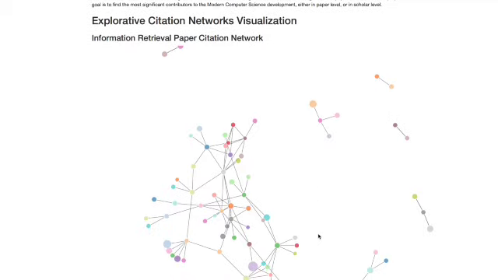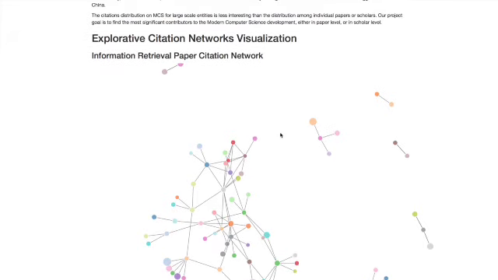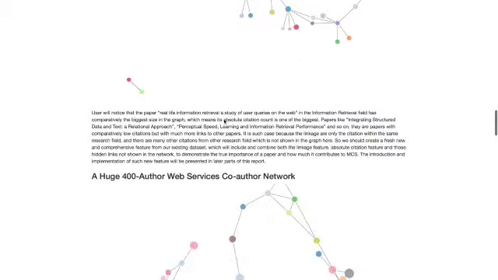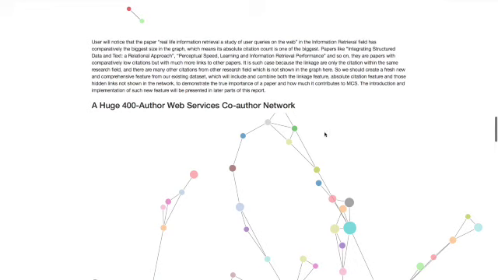So further, we build up two network visualizations. One is about the citations in information retrieval, and the other one is a co-author network about the huge 400 authors in web services development.